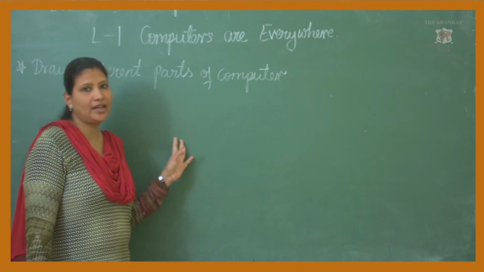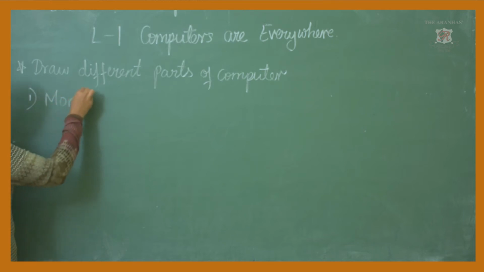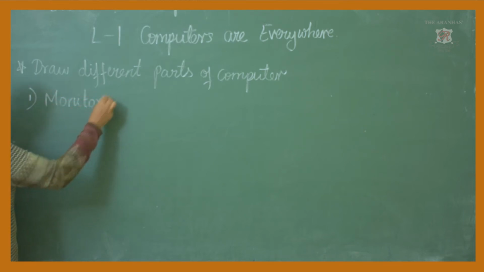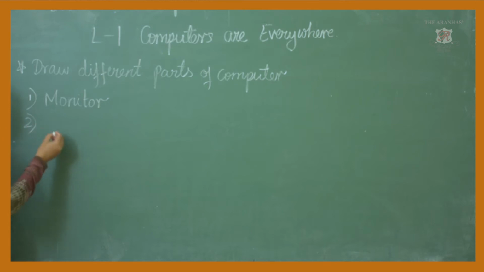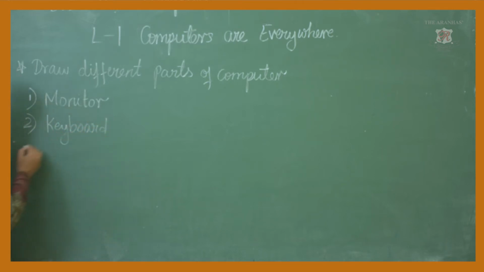Then I told you the names. What are the different part names? First is monitor. Then second part is keyboard. Third part is mouse. Fourth part is